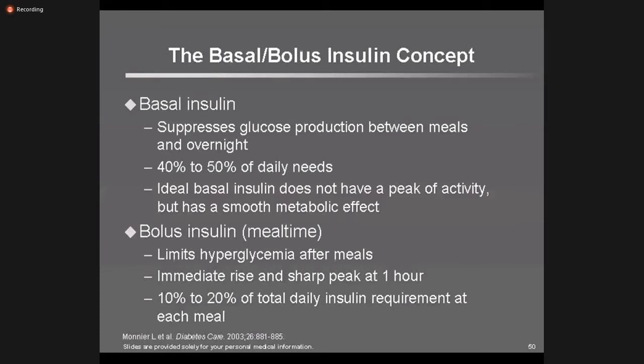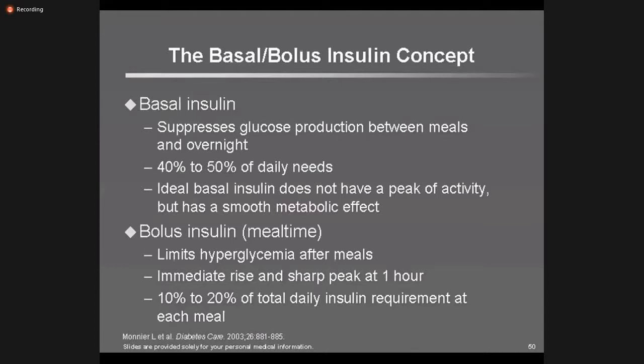The basal and bolus insulin concept, right? So basal insulin suppresses glucose production between meals and overnight, because we require constant monitoring of blood glucose level, right? So that will occur related to basal insulin. It suppresses glucose production between meals and overnight, when there is no need to release insulin, right?